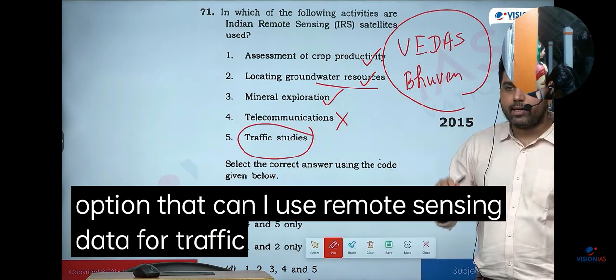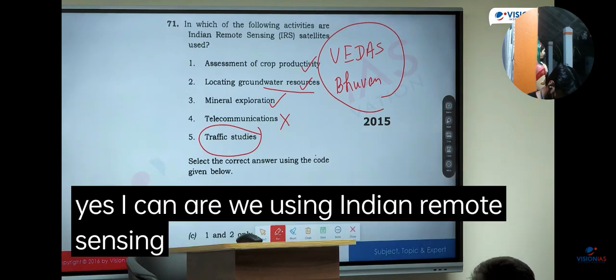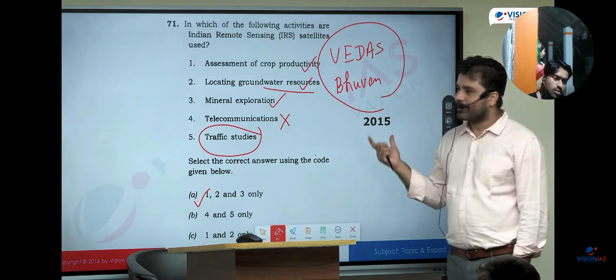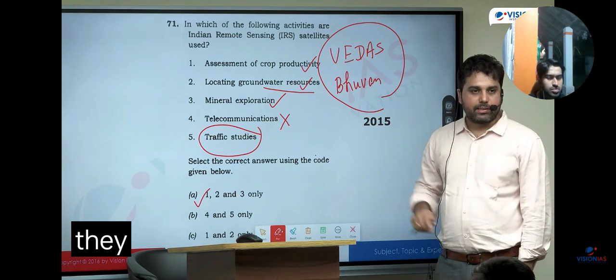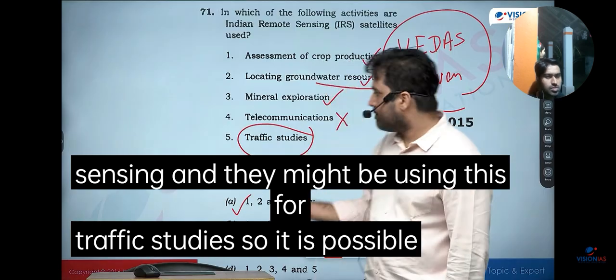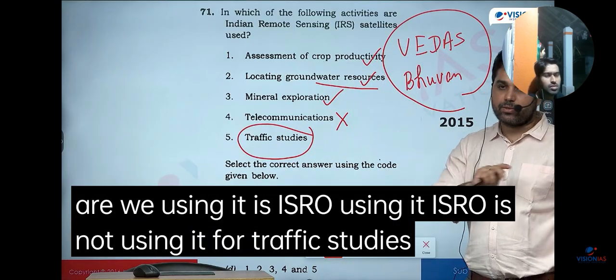The problem is this option. Can I use remote sensing data for traffic studies? The answer is yes, I can. Are we using Indian remote sensing satellites for that? 2015 तक तो नहीं कर रहे थे. 2015 का क्वेश्चन है. हो सकता है कि पिछले 10 साल में कुछ IITs ने, जो ट्रैफिक स्टडीज करते हैं, they might have asked the Government of India to share the remote sensing data, and they might be using this for traffic studies. So it is possible, but are we using it? Is ISRO using it? ISRO is not using it for traffic studies. That I know. I have explored